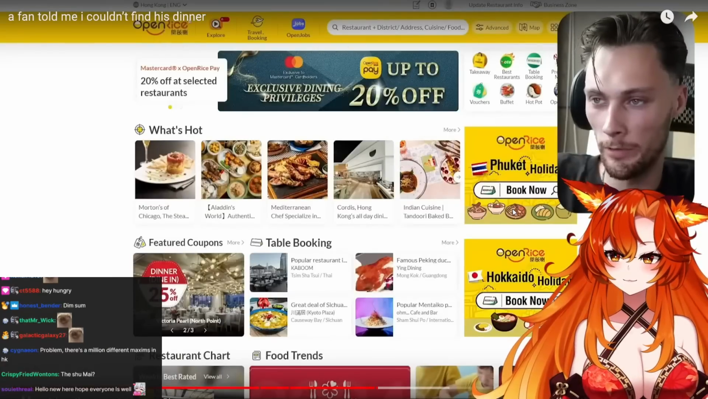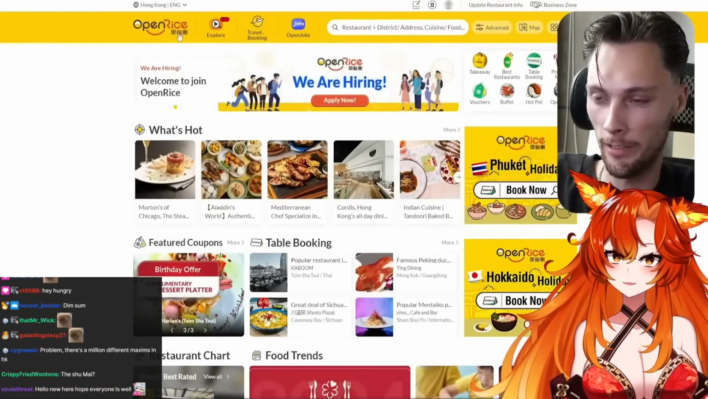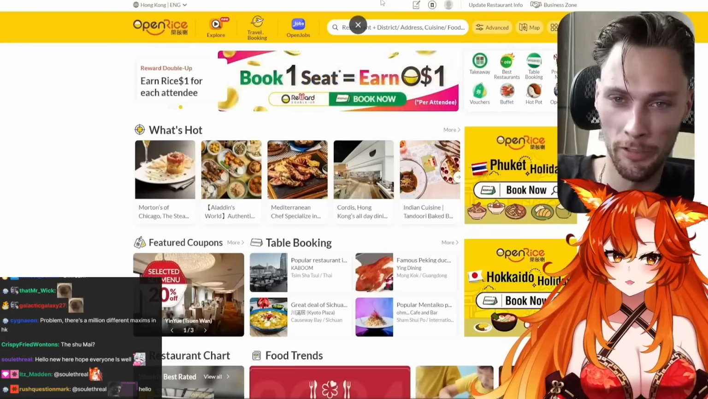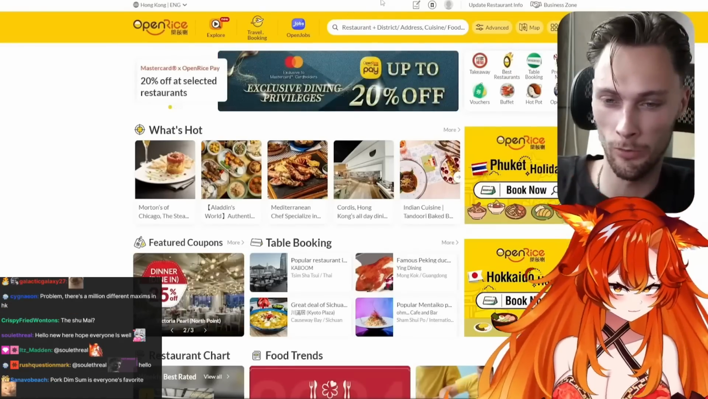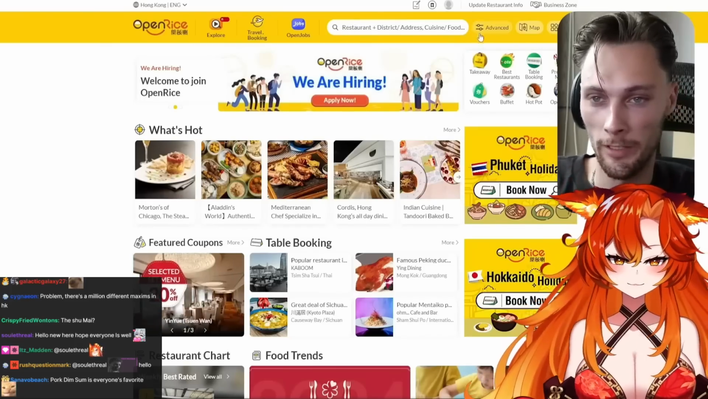Okay, I'm going to switch to Open Rice, which I think has the most extensive catalog of restaurants in Hong Kong. So maybe this will give me more abilities, because I don't think Google is effective enough because it doesn't always show every restaurant in that area. I'm going to try my luck here.